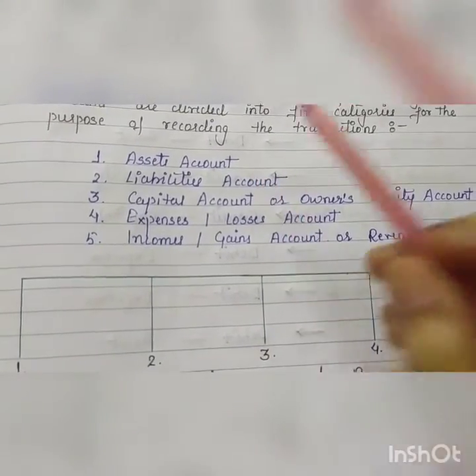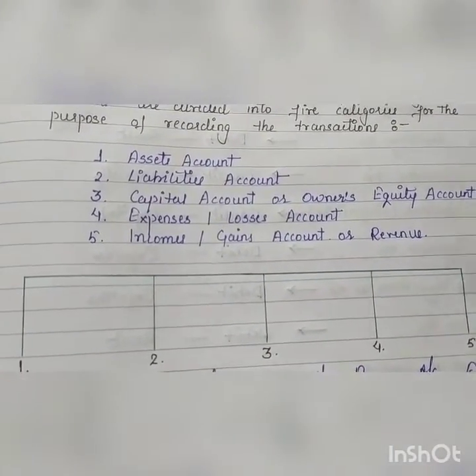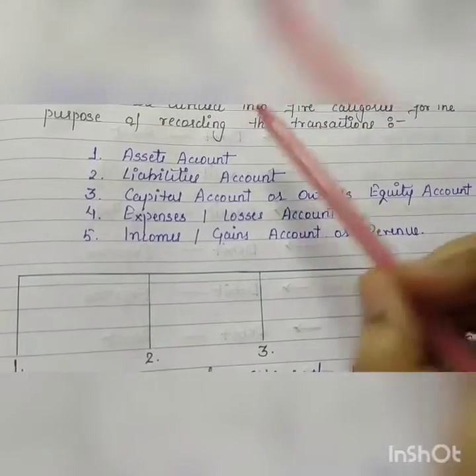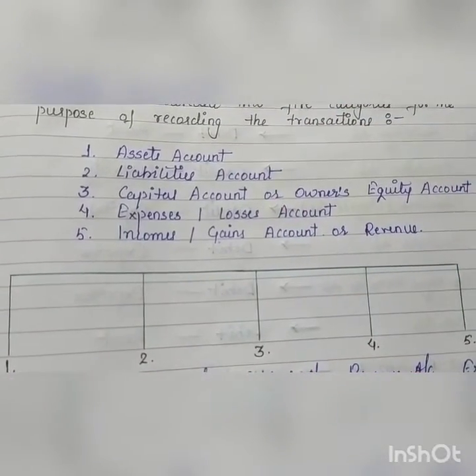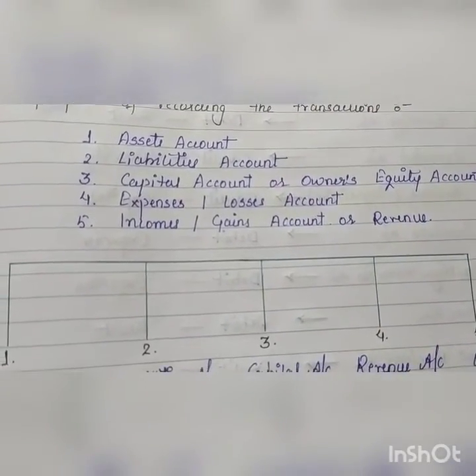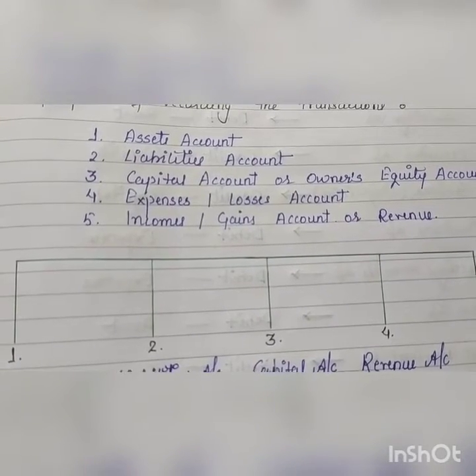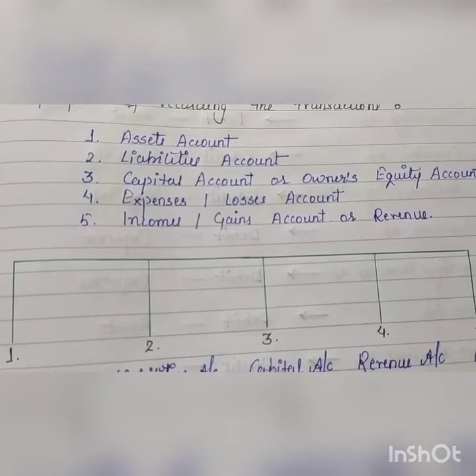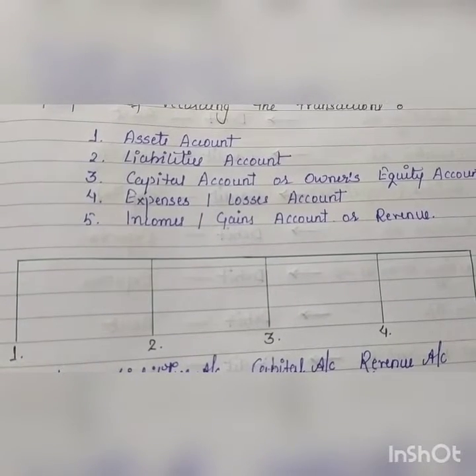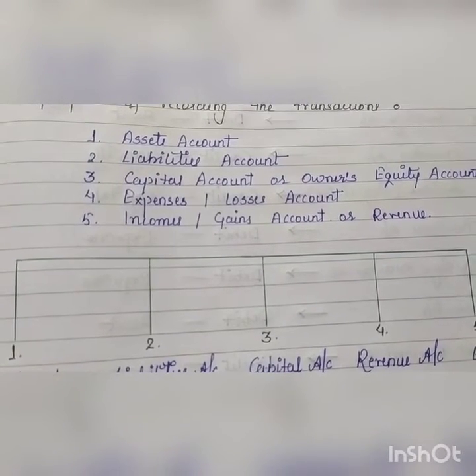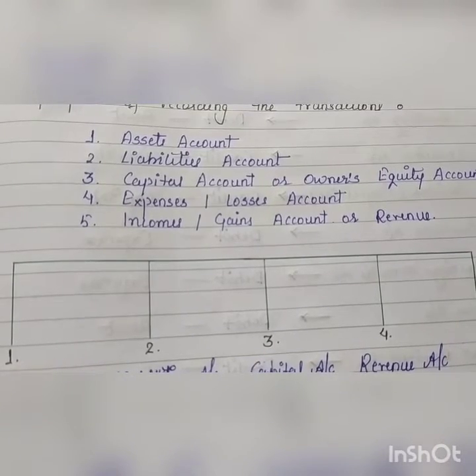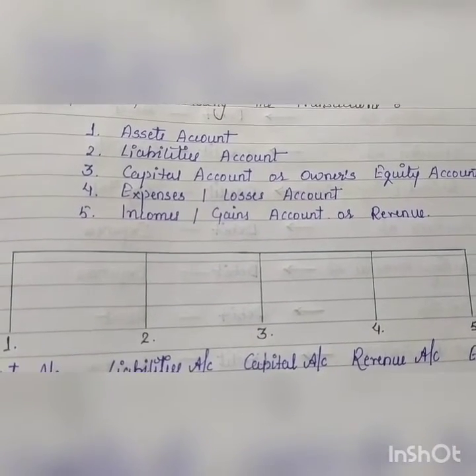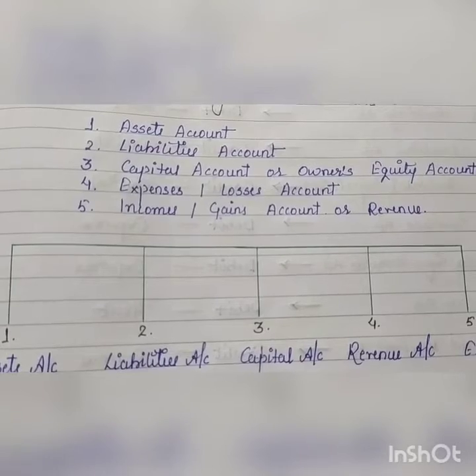Okay, all your accrued income also. Okay, all your accrued income comes under assets account. Then we have liabilities account. Examples are creditors, all your outstanding expenses, income received in advance. Okay, these are the example of liabilities account.